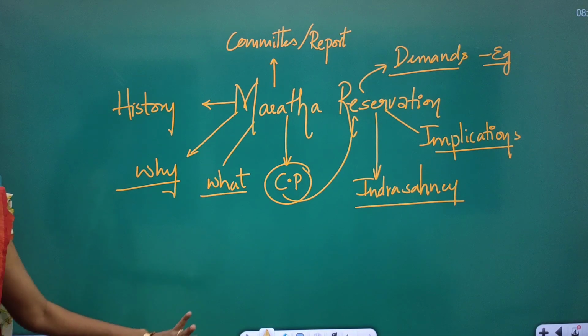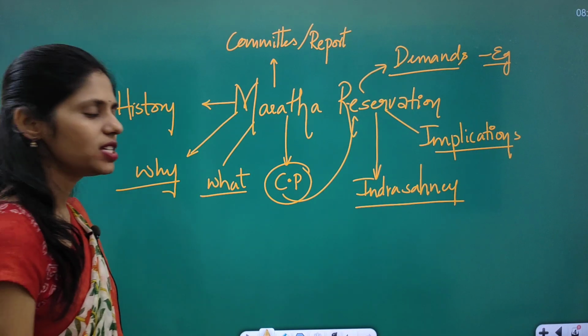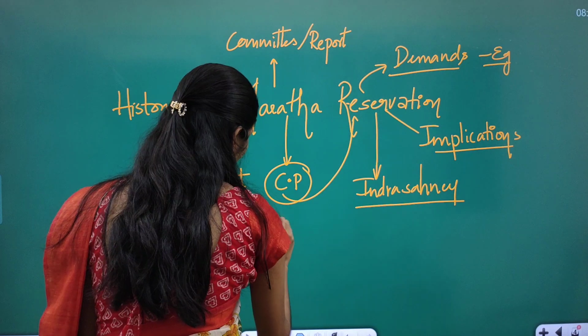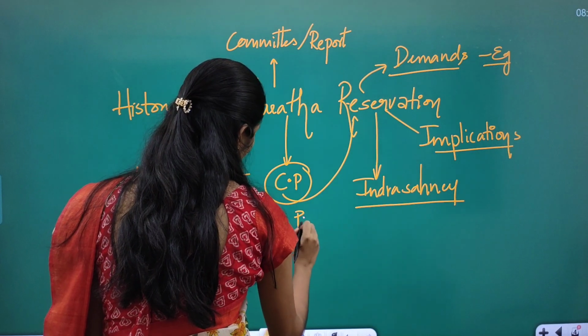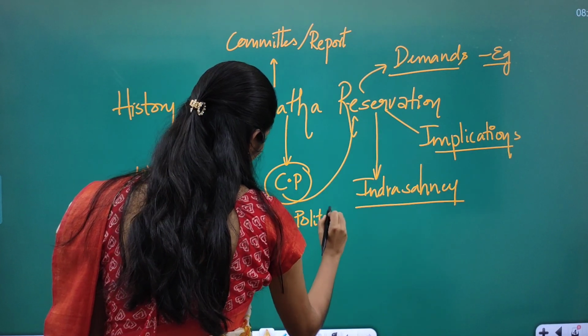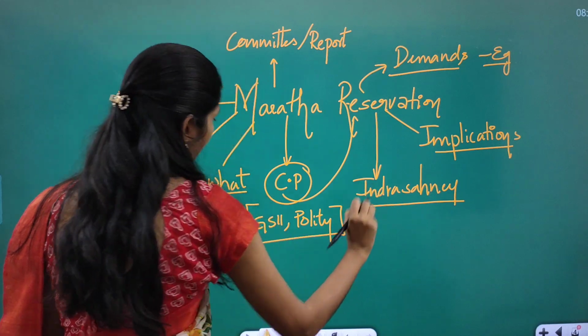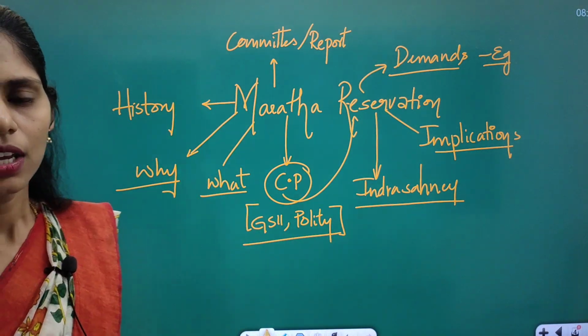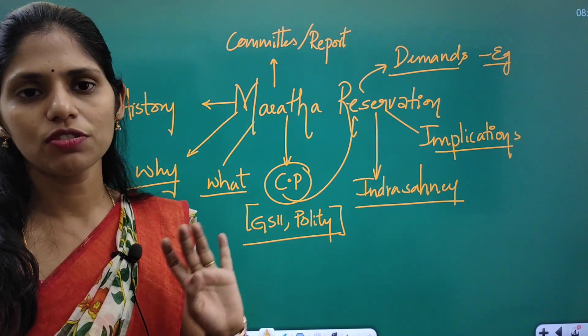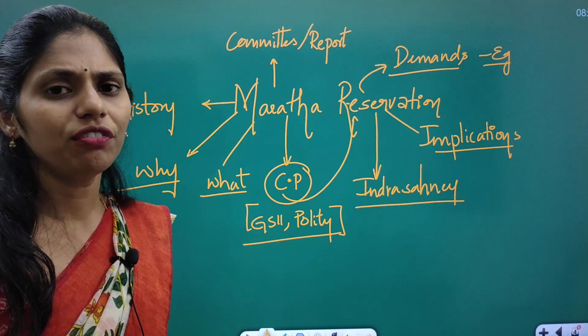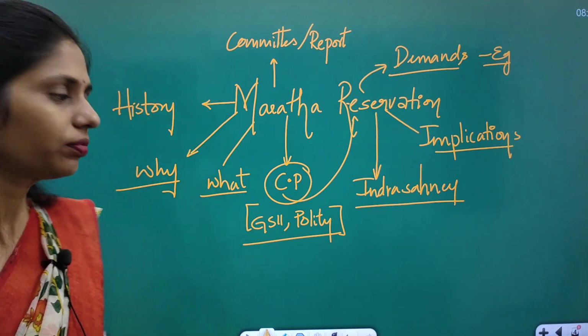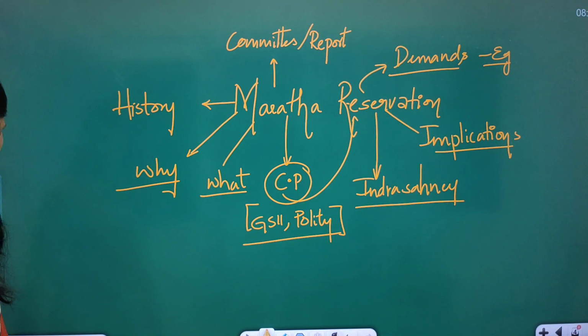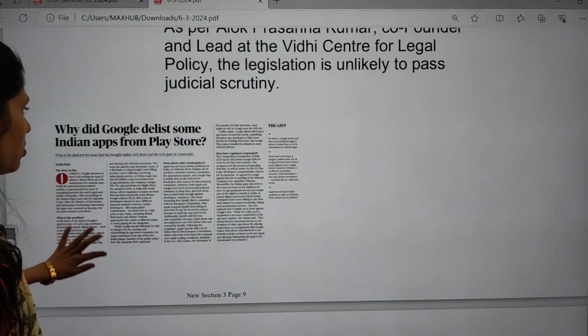So these are all the areas that you have to focus on, and this topic is important from the GS Paper 2 polity point of view. You have to see all these dimensions from this article, and we have discussed this topic a number of times. Clear? Now let us move on to the next topic.